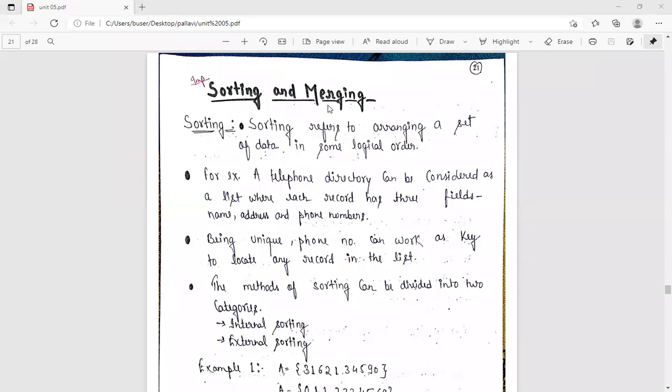So basically we are clear about sorting and merging. Sorting refers to arranging a set of data in some logical order. For example, a telephone directory can be considered as a list where each record has a name, address, and phone number. If you maintain a phone directory manually for friends, family members, and other persons, you take a record like name, address, and phone number, and being unique, the phone number can work as a key to locate any record in the list.